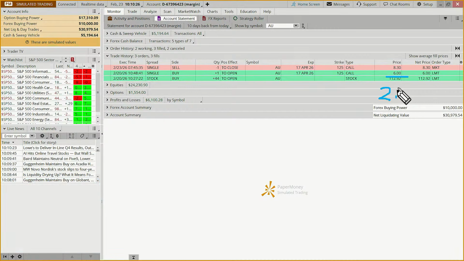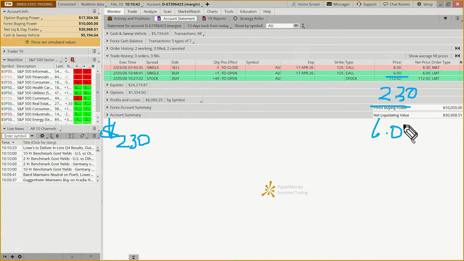So we made $2.30, or $230, because we did one contract. Why only one contract? Because that's all we could afford to do, because when you buy a call, you could lose all of it. We were risking $600, or $6 a share. And so our return on AU was 38%. That's not bad for being in it for all of one trading day.